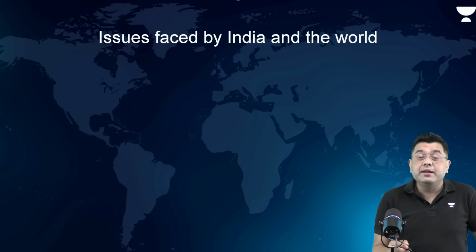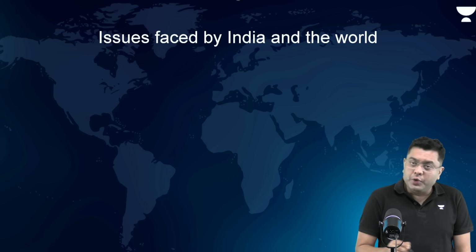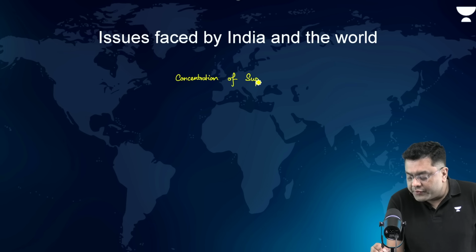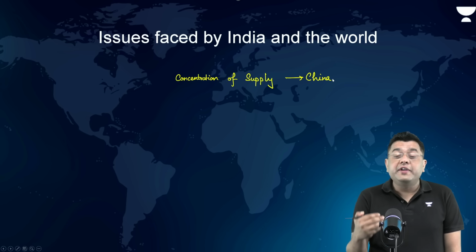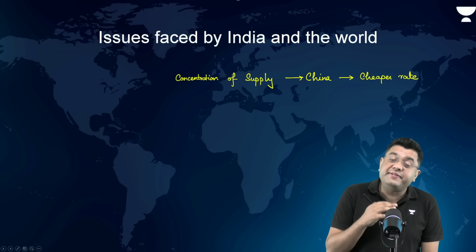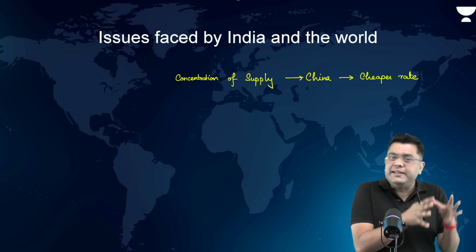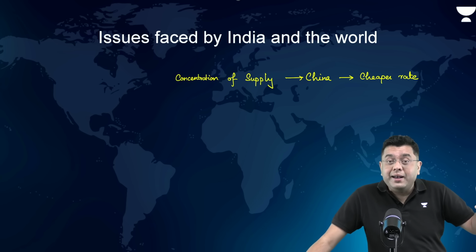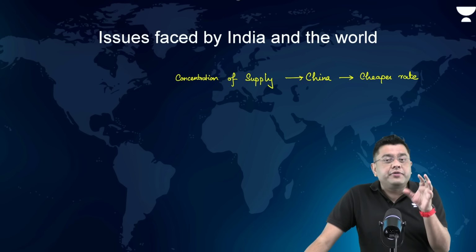Presently, the issue that is confronting India and the rest of the world is the concentration of supply. So all the supply is concentrated where? In China. And China has begun to do this at a cheaper rate, right? Now, for the other countries to develop this capability, they need to invest in technology, in exploration. That appears to be expensive and time consuming as well. So that is why all the supply chains are coming from China.